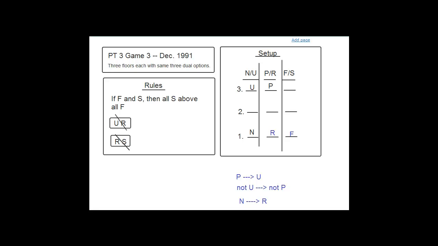And the reason I'm saying that is because a lot of students were asking, what kind of game is this, and that kind of threw them off on the game. And the answer to that question is this is a grouping game where you're just making choices for each group between these discrete options, N versus U, P versus R, and F versus S.